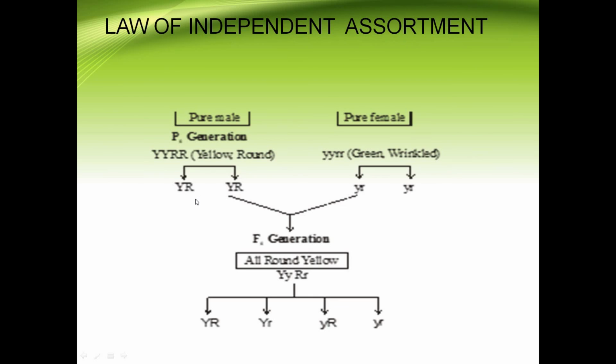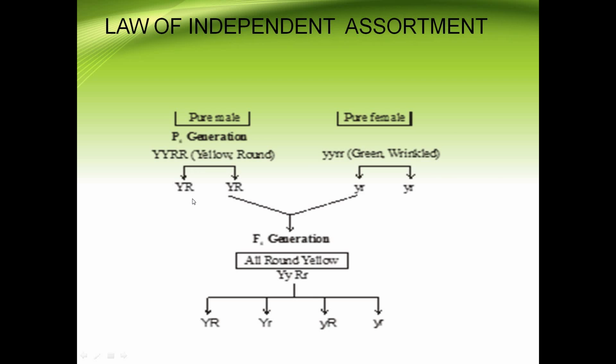Capital Y, capital R are the two alleles of a particular gene, and small y, small r are the other alleles of a particular gene, with the character green and wrinkled seeds.